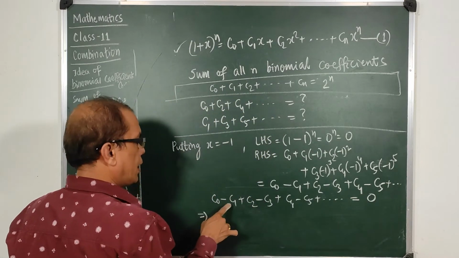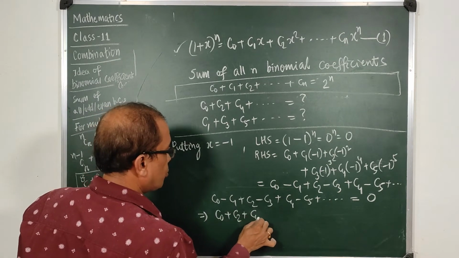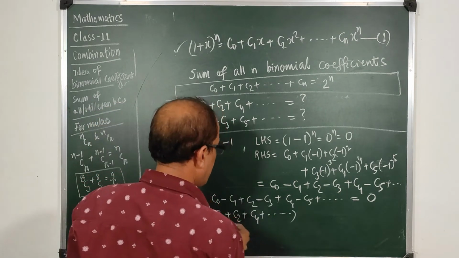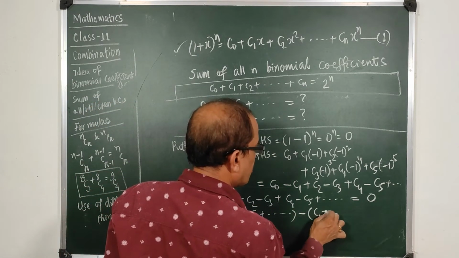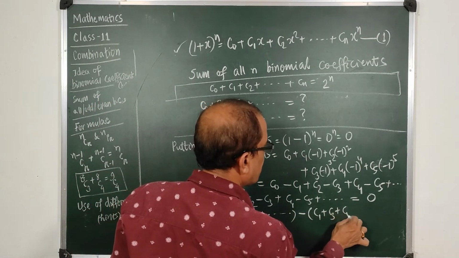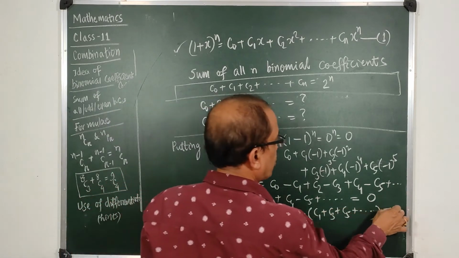That means taking c0 plus c2 plus c4 plus all the even coefficients, and minus c1 plus c3 plus c5 plus all the odd coefficients, this expression is equal to 0.